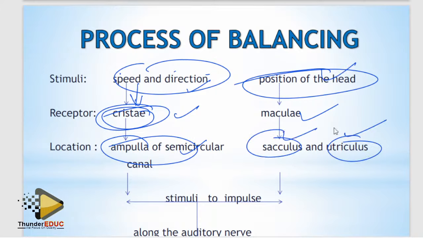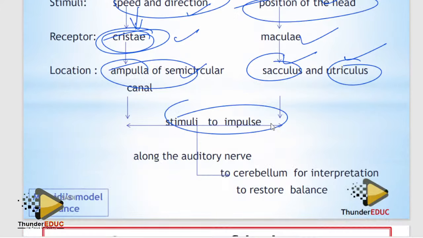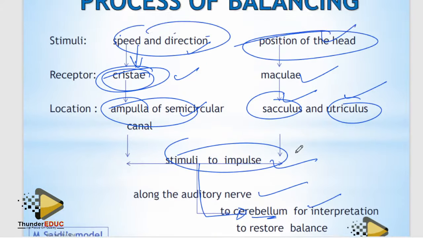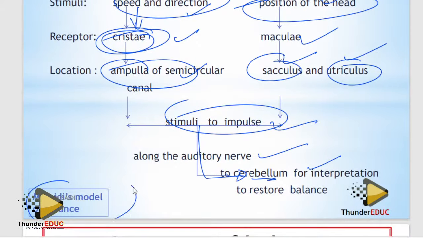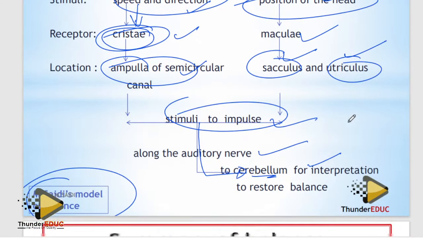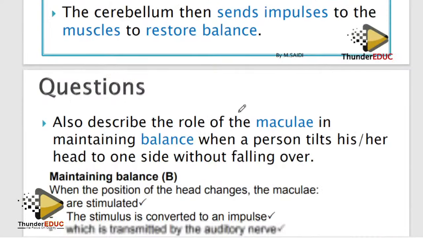You see? These are stimuli, and the stimuli are converted into a nerve impulse. That is another mark, which is transmitted along the auditory nerves to the cerebellum for interpretation. Simple, done. Hearing, done. I made this model of balance just to simplify work for you. That's why it's called Saidi's model of balance. So guys, balance is done.